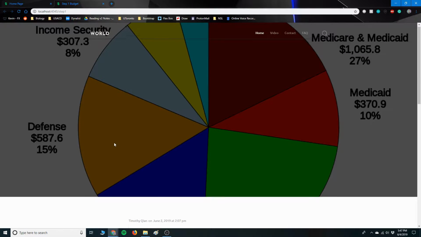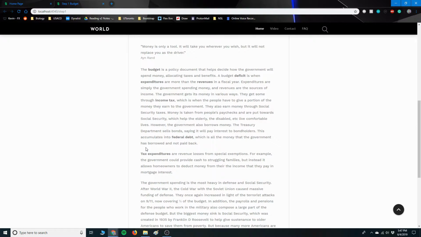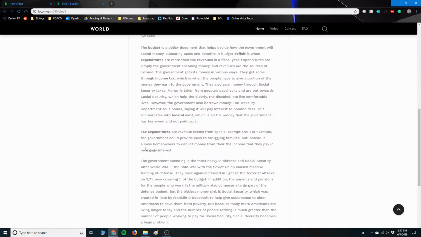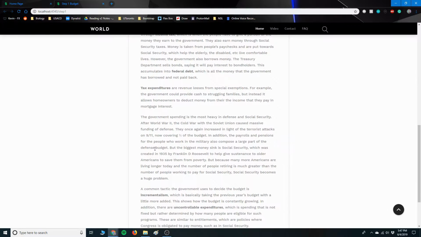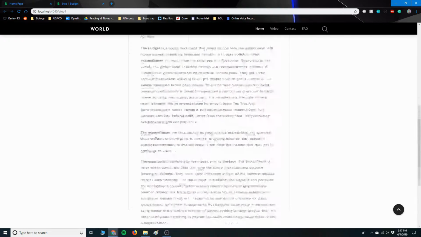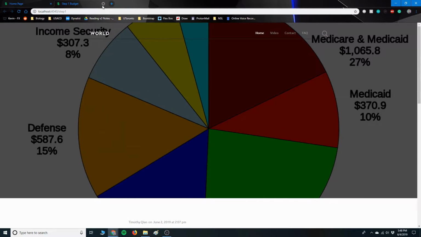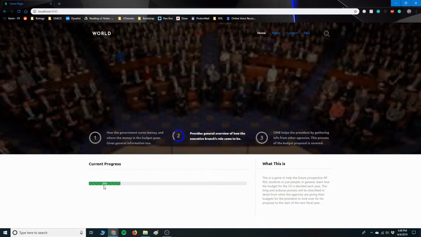Here, we discuss basic information about the budget. The budget is a document that helps the government allocate money to things. Deficit is the difference between how much the government spends and makes, which are expenditures and revenues respectively. This deficit goes into the federal debt, which is the amount of money that the government has spent and not paid back. So here is all about step 1. Just notice, as you guys see, the current progress bar has risen up to 20%. So let's move on to step 2.